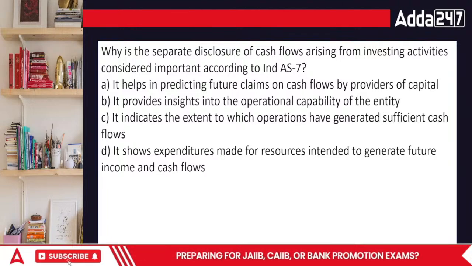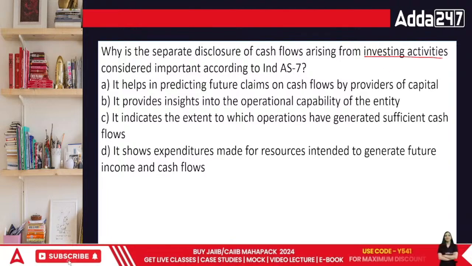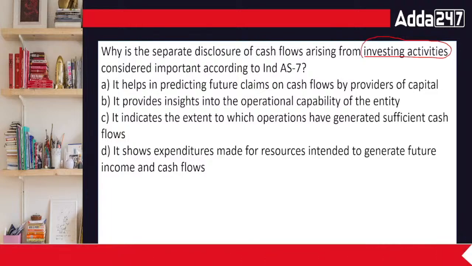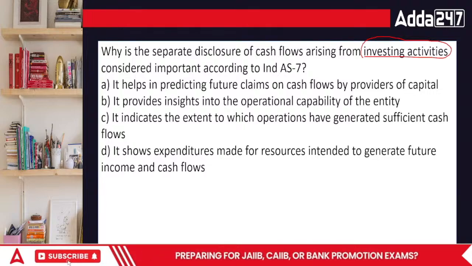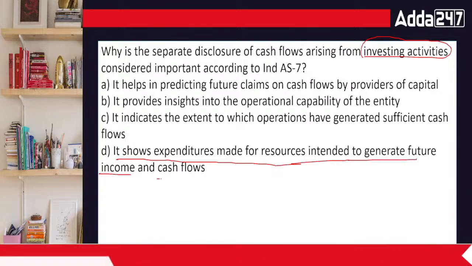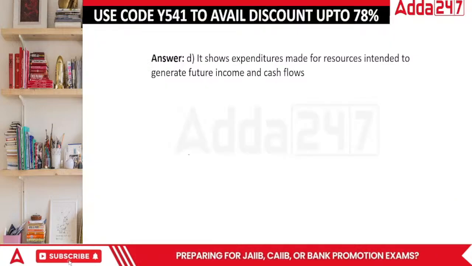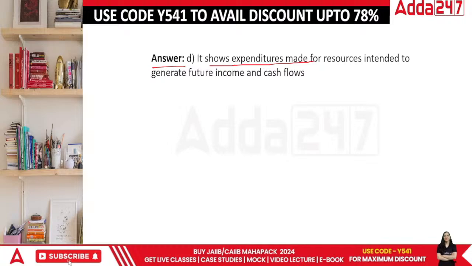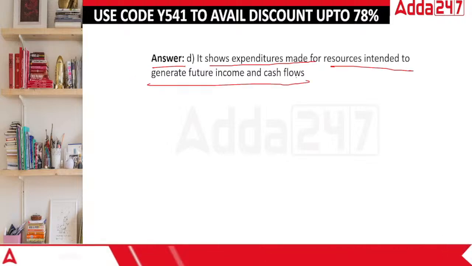Basically, Ind AS is always giving it separately about investing activities. Whatever assets we are buying, whatever assets we are selling, it is looking at this entire portion in a detailed format. Why? Because it shows the expenditure made from resources intended to generate income and cash flows. The answer is D. It shows expenditure made from. We are looking at the cash flows, future.